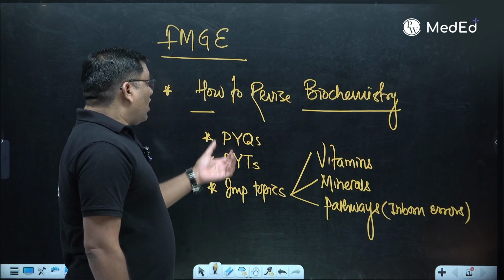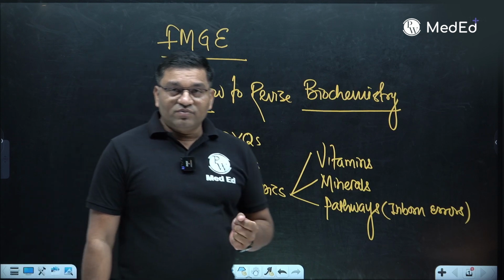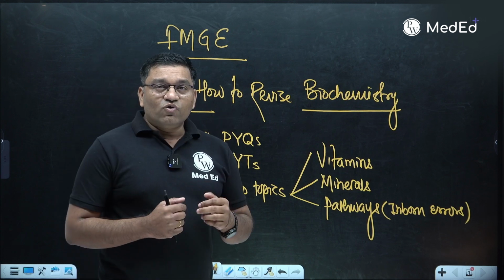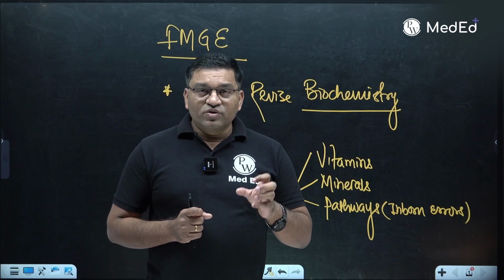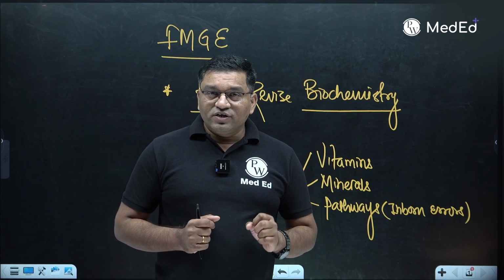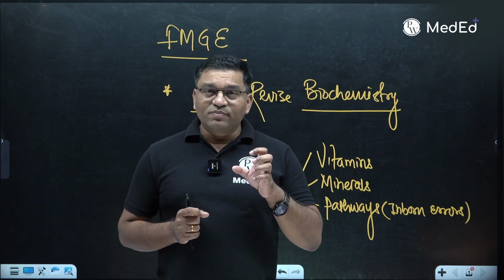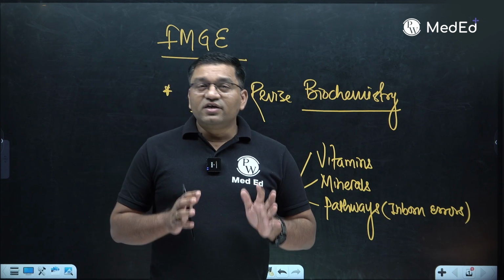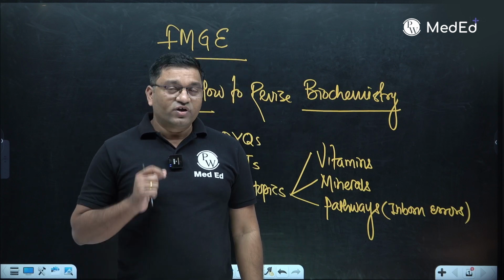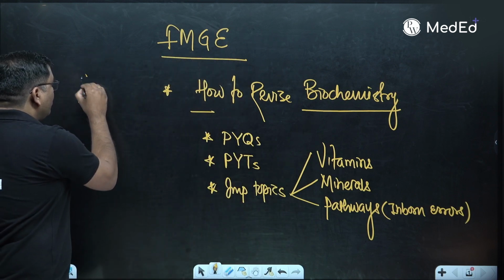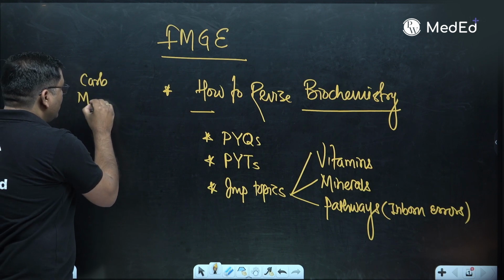Now see how to revise biochemistry in a single day. How to revise biochemistry? First, focus, give time on some important topics. For example, vitamin, minerals, and pathways. Just practice that pathways and do the clinical cases related with that pathway. For example, take one metabolism. Take carbohydrate metabolism.